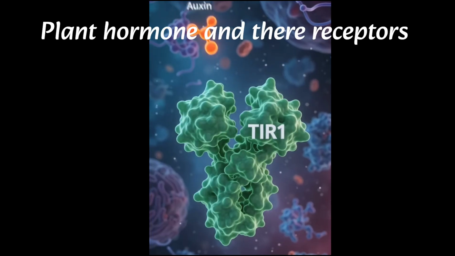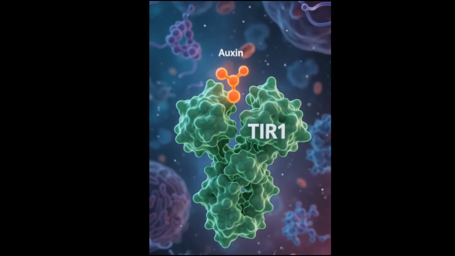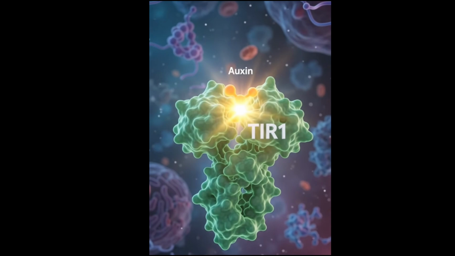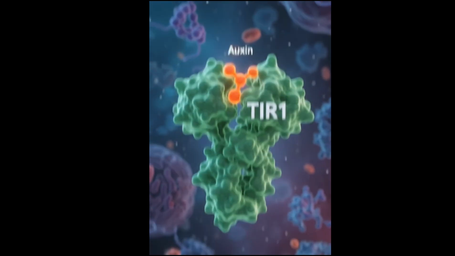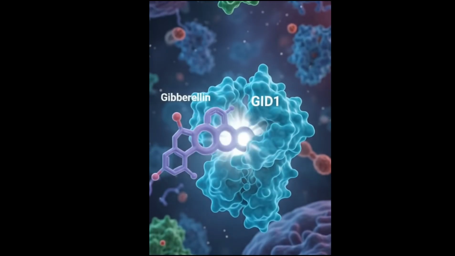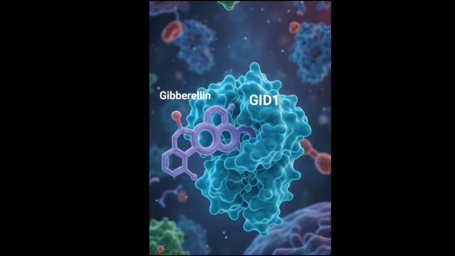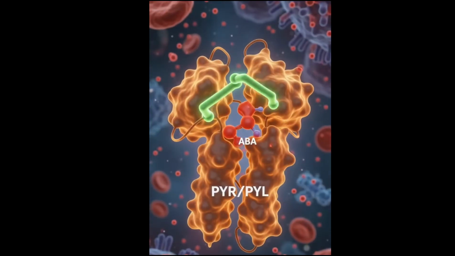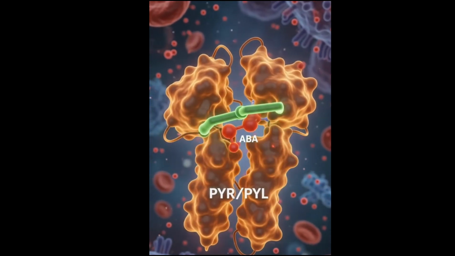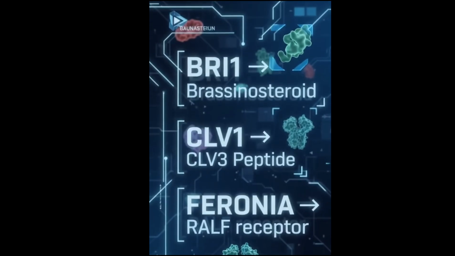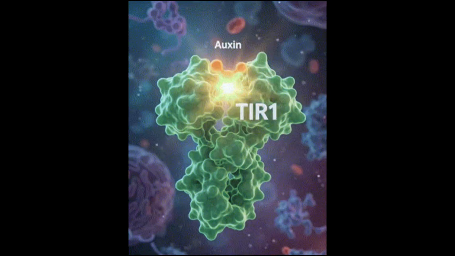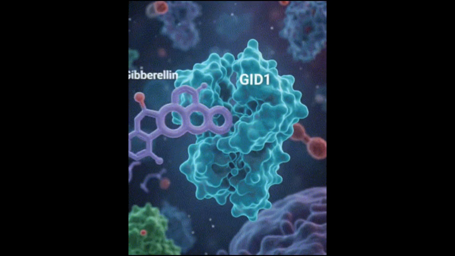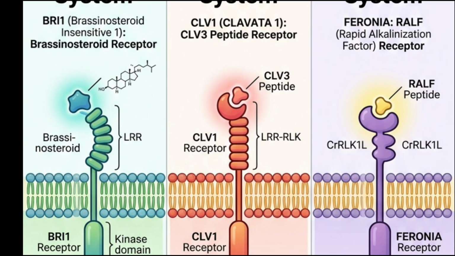Here we can see the visualization where TIR1 binds to auxin, GID1 binds to the gibberellin receptor, PYR and PYL bind to the ABA receptor, that is abscisic acid, BR1 binds to the brassinosteroid receptor, CLV1 binds to the CLV3 peptide receptor, and pheronia binds to the RALF receptor.